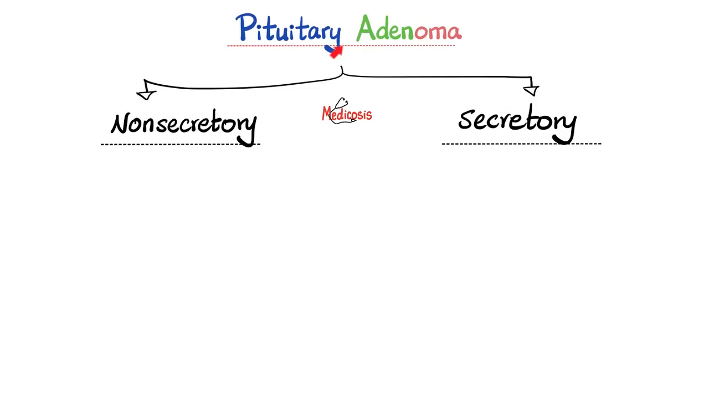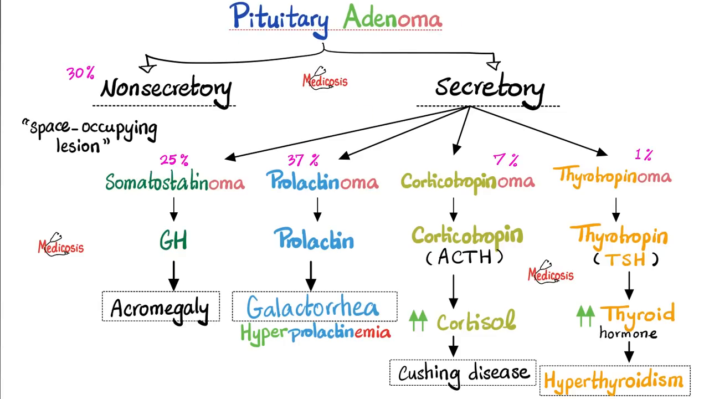Based on the function or the secretion, some of them are non-secretory, some of them are secretory. If they are non-secretory, that does not mean that everything is hunky-dory, because it's still a tumor, and the tumor occupies a space. So this can still compress the optic chiasm. How about the secretory? Of course, they occupy a space, but they do something else. They secrete.